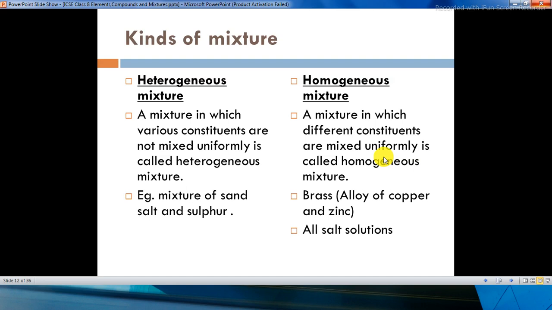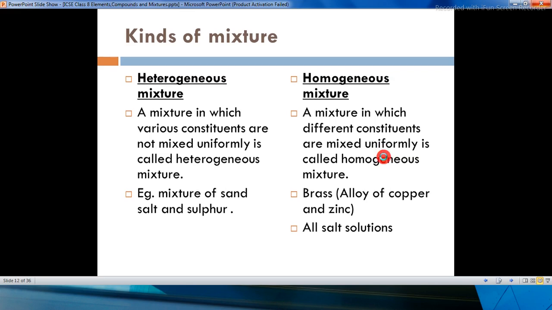So all the salt solutions are homogeneous because you won't be able to identify the components. For example, if you take a sugar solution or a salt solution, when you add sugar or salt in water, it will completely dissolve and you will get a dissolved solution. You cannot find sugar separated from the water, so it's a homogeneous mixture. All the salts which dissolve in the solvent would be homogeneous mixtures. It depends on the solvents as well. So this is all about the kinds of mixtures.